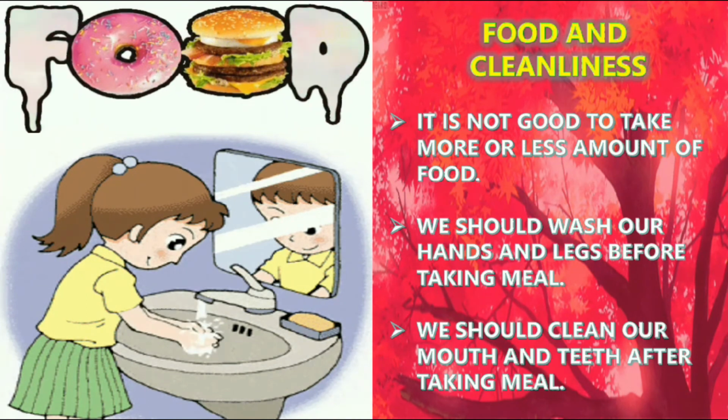We should wash our hands and legs before taking a meal. We should clean our mouth and teeth after taking the meal. So before going to take a meal, you should wash your hands and legs. After taking a meal, you have to brush your teeth and clean your mouth.